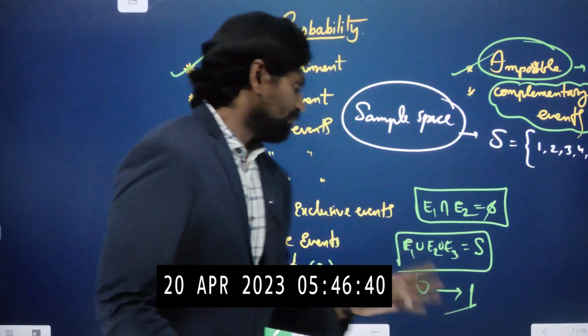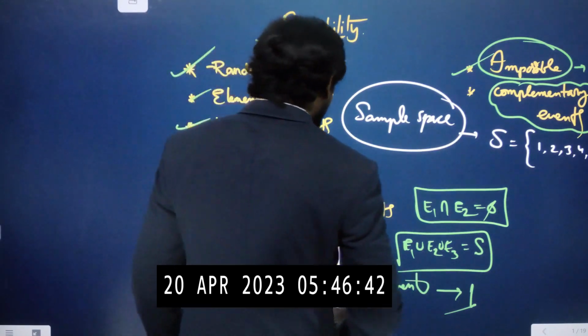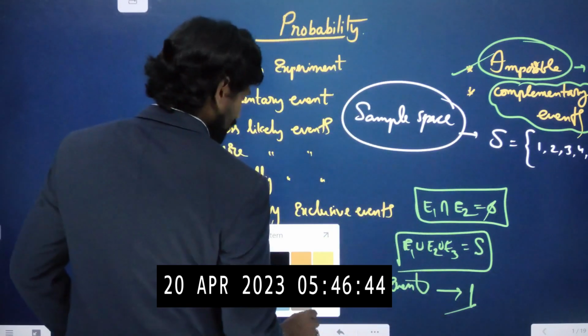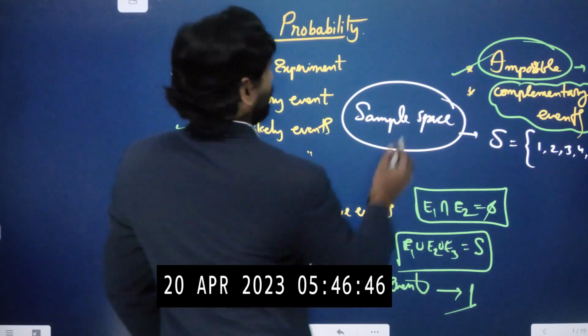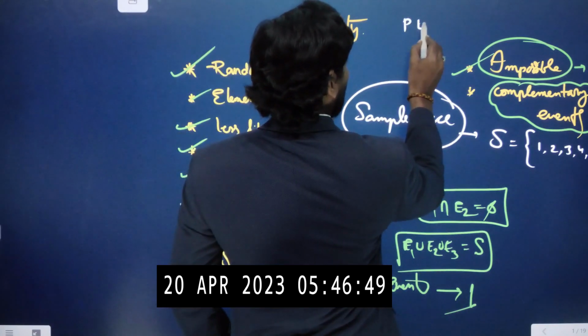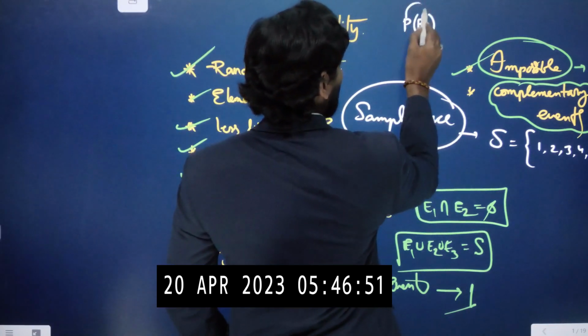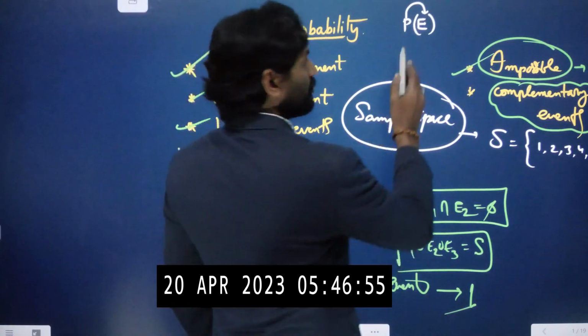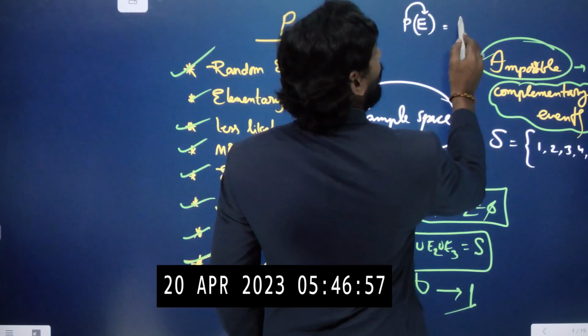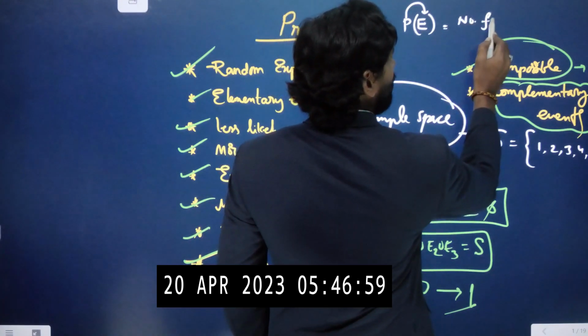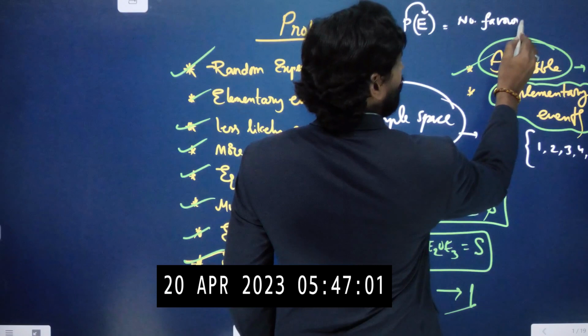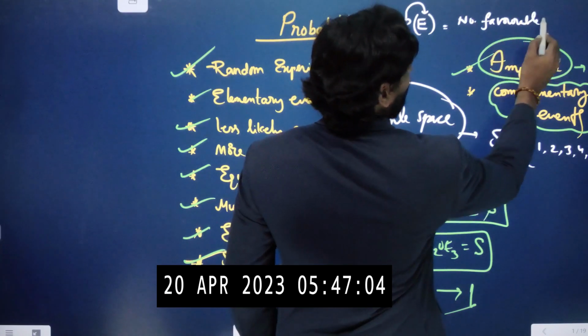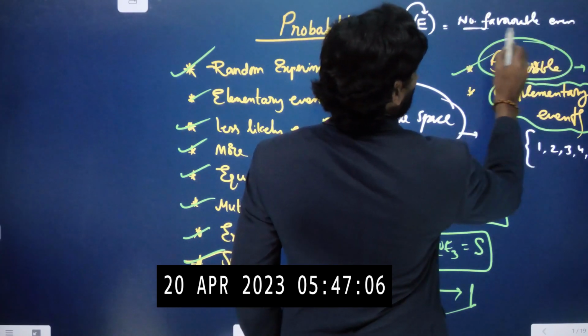So simply, probability is nothing but favorable outcomes by total outcomes. Probability we represent with the letter P. Probability of an event, P of E, equals number of favorable events by total number of events.